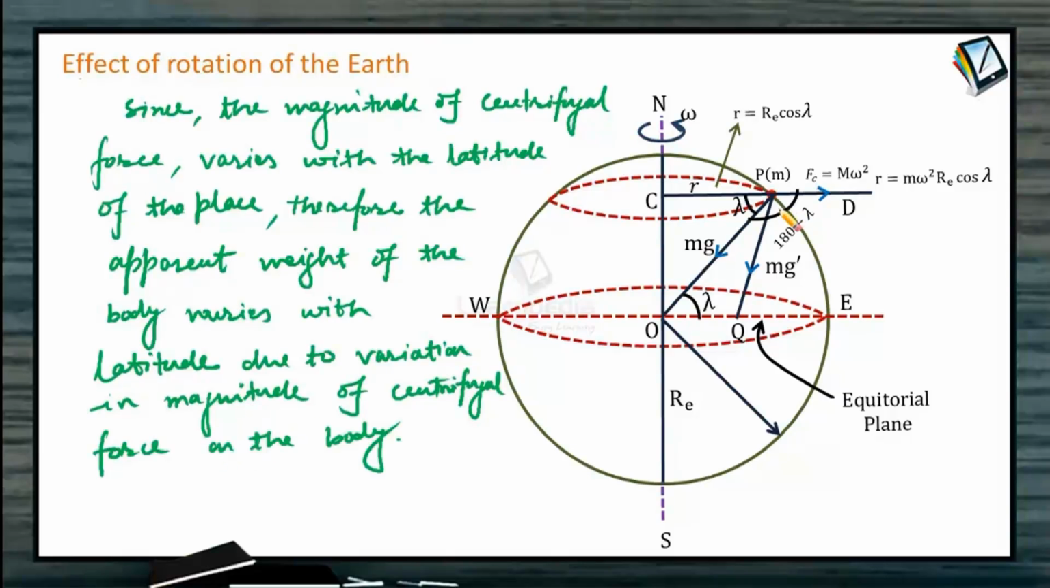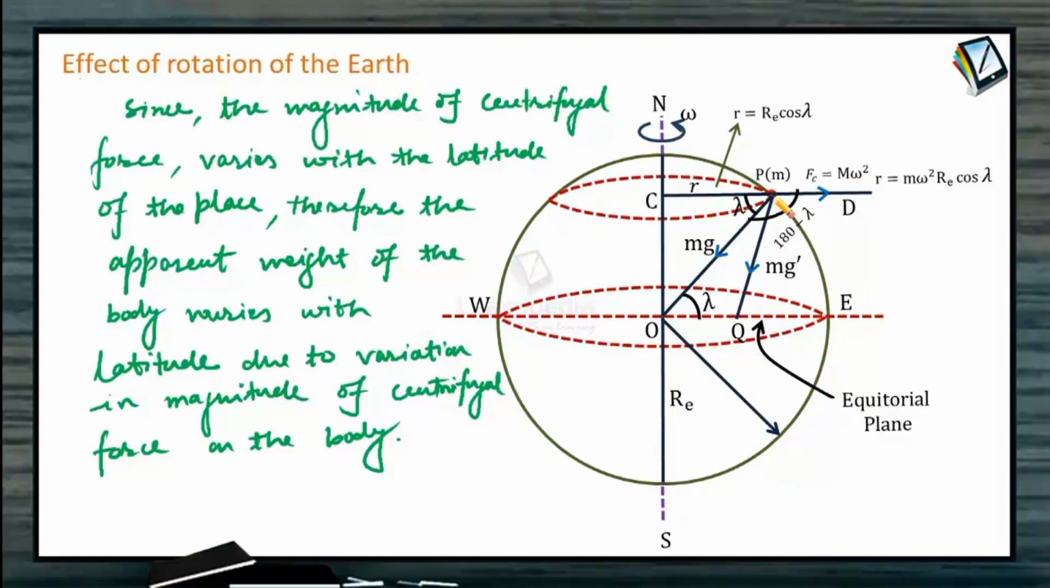Now let us discuss latitude. The latitude at a point, that is at point P, on the surface of the Earth is defined as the angle that the line joining that point to the center of the Earth makes with the equatorial plane in which the body is revolving. That is, this is the equatorial plane in which the body is revolving. So the angle between this plane and this line joining the center of the Earth to the point P is termed as the angle of latitude.